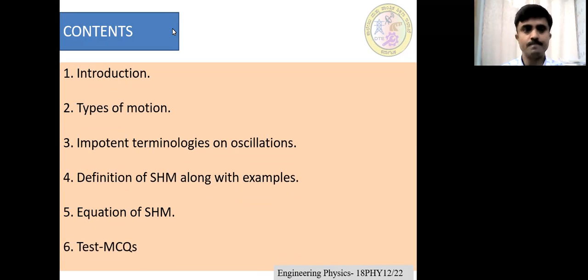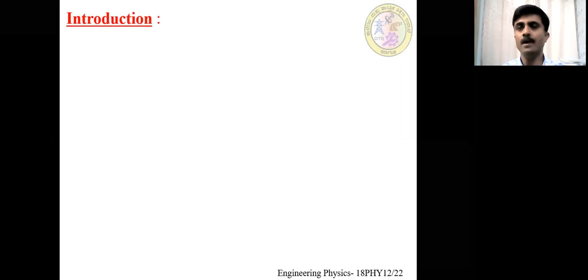Well, now let's start today's session. First, we move on to the introduction part of motion. Dear students, in our daily life, we have seen many types of motions. For example, moving vehicles on a road, playing kids, or moving stars. In the sky, the stars appear to be moving.